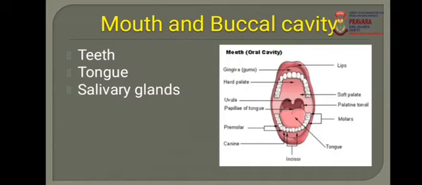Why is it called the buccopharyngeal cavity? Because this buccal cavity leads into the pharynx. Pharynx is the common passage for the digestive and the respiratory tract. We will study it in the next point. Now here, the buccal cavity comprises three main parts. There is a presence of three important structures, that is teeth, tongue and salivary gland.